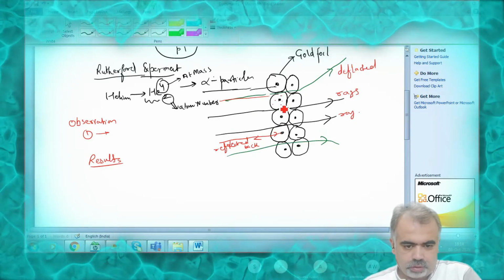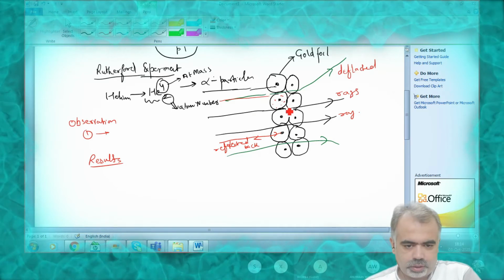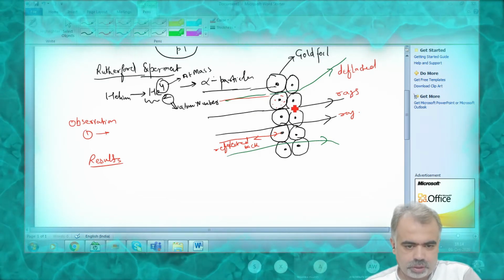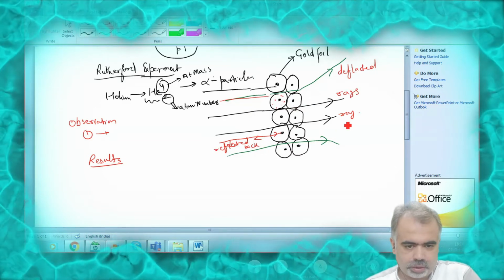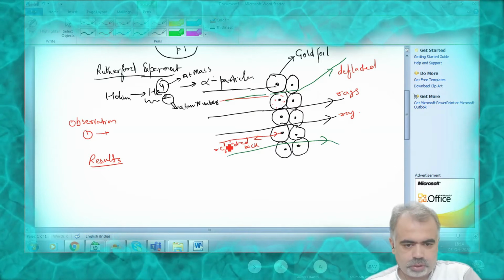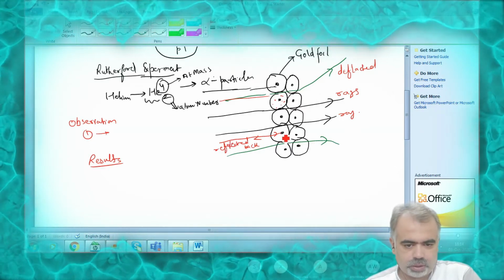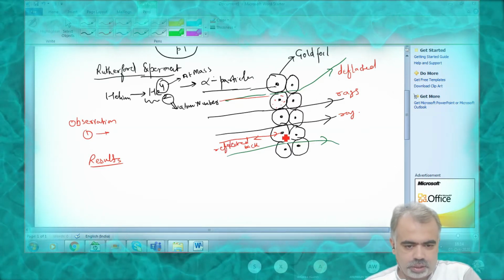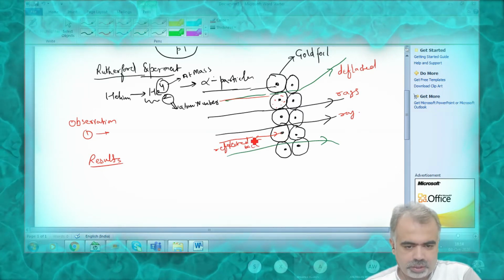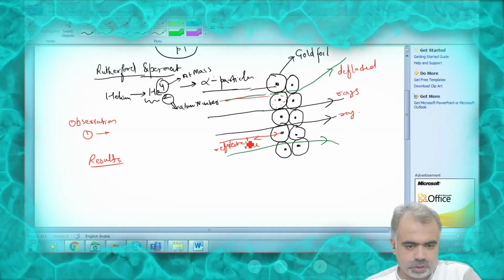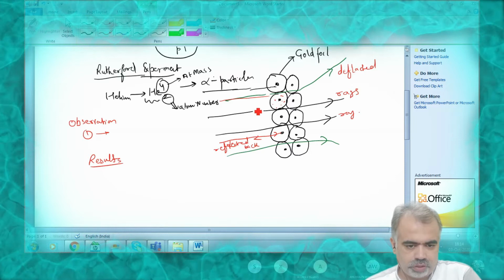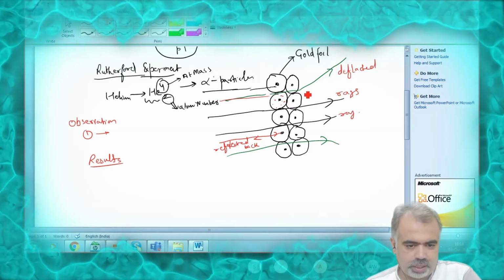What are these? Number one result, he concluded that since most of the radiation passed through, this shows most of the space inside the atom is empty. The first observation: he concluded most of the space is empty because most of the radiation passed through. With the radiation that was reflected back, he concluded that there is something inside the atom which has a solid mass, due to which some radiations are reflected back.